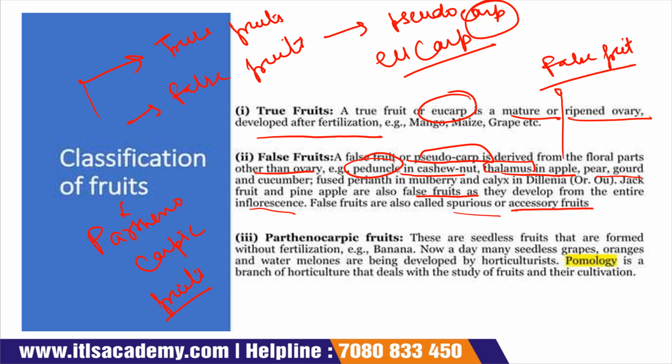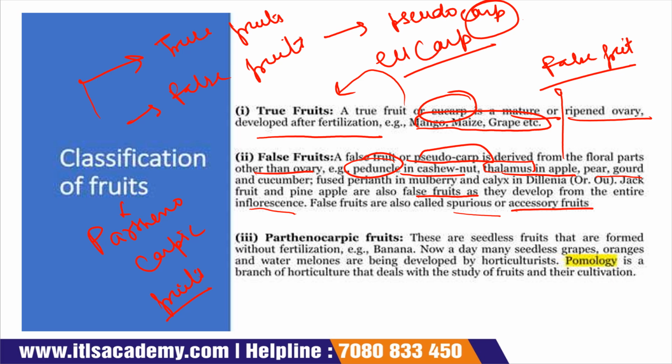See, mango, maize and grape are examples of true fruits because they are derived from the ripe ovary. Now the third one is parthenocarpic fruit. These parthenocarpic fruits are seedless. See, the true fruits have seeds and the false fruits also have seeds. The difference between the true fruits and the false fruits is that they are developed from different parts. True fruits are developed from the ripe ovary and the false fruits are developed from the floral part.